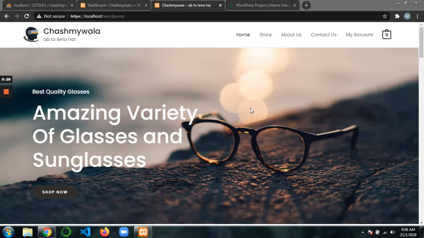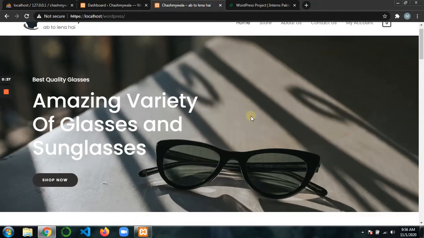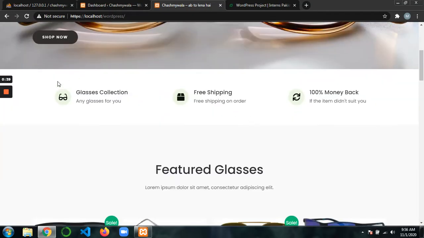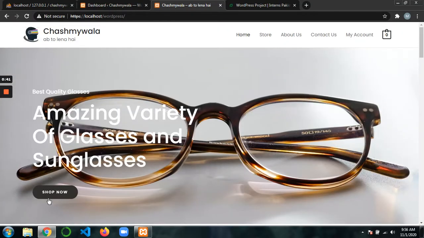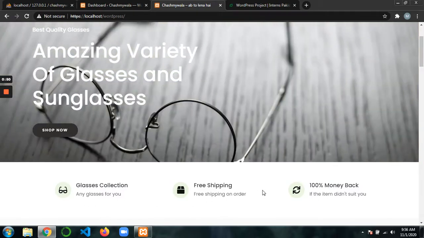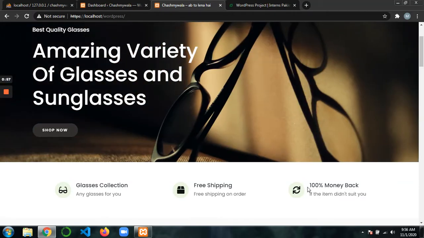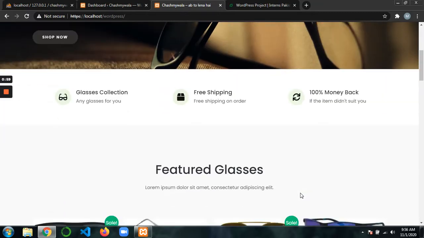Here is our home page. When you visit this site, the first opening page will be this Chashma Wala home page. So here we go, visit our site. Here are some features. In our main bar there is a button called shop now, which directly takes you to the shop, and the other options are about the features of using Chashma Wala: you will be delivered your product free of cost at your doorstep, 100% money back guaranteed if you don't like it or it doesn't suit your